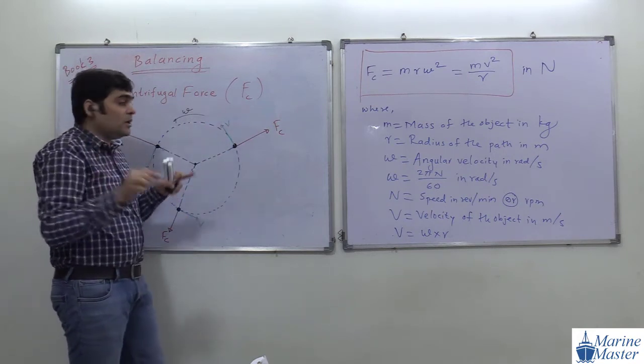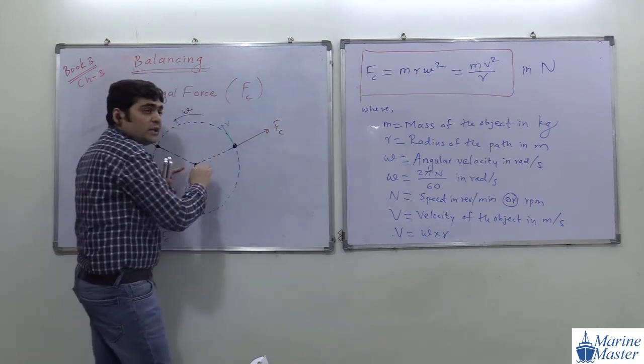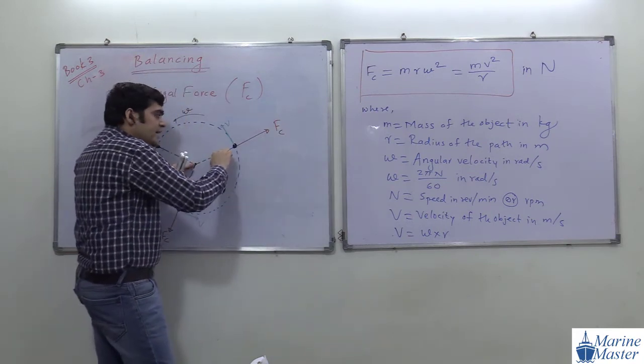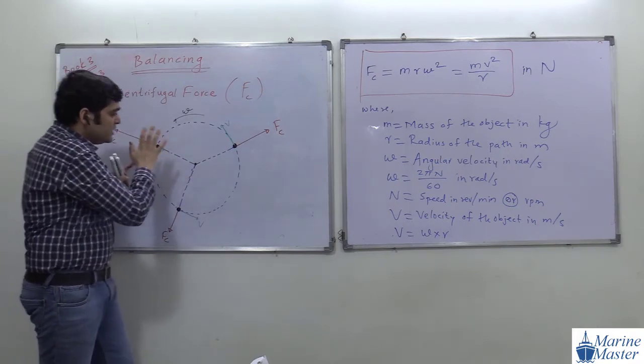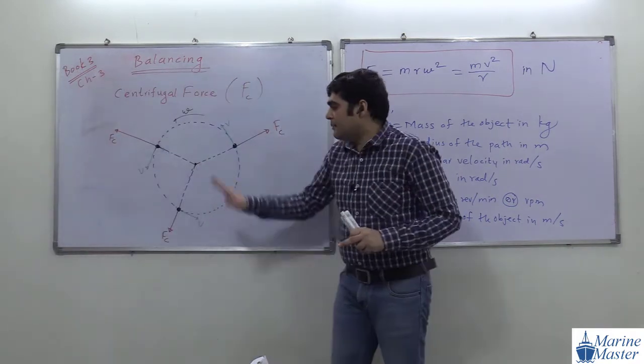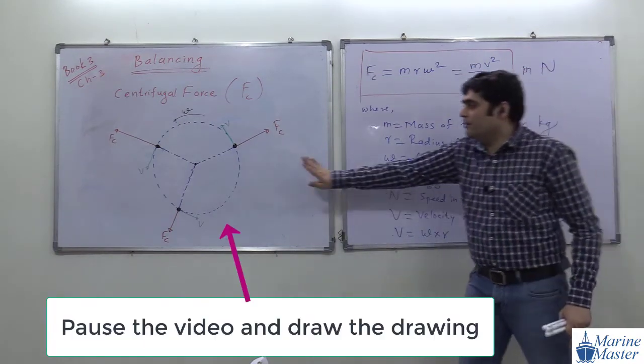And how is the centrifugal force? Centrifugal force always acts radially outward. Got it? Radially outward means along the radius in the outward direction. So first of all, draw this drawing. This drawing is very, very important. After completion of this drawing, write down this relation. First of all, complete this drawing.